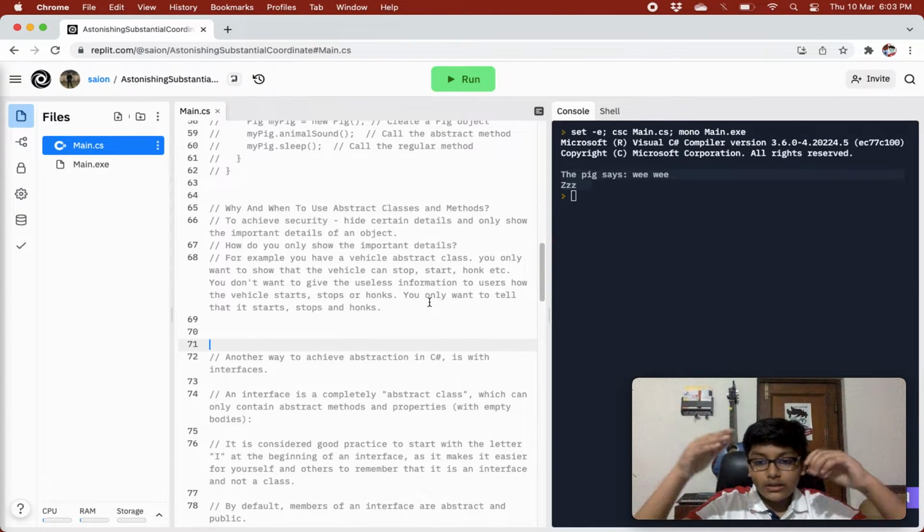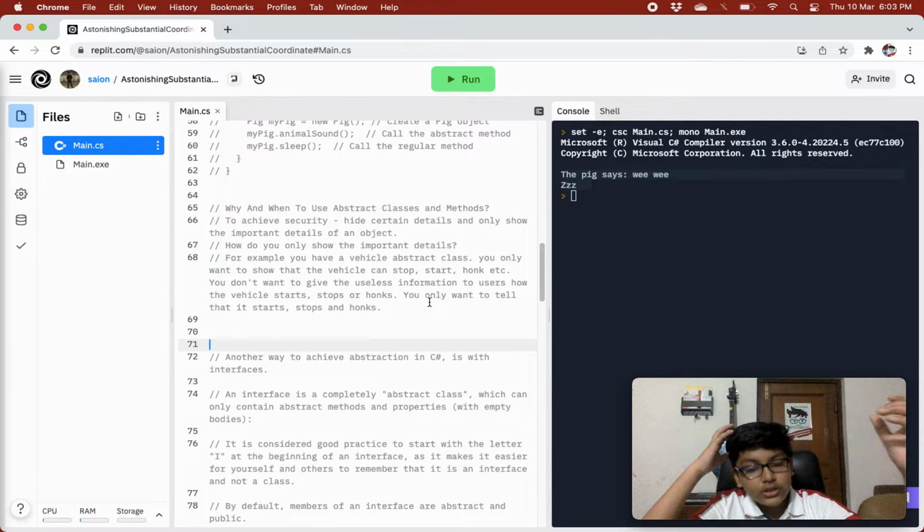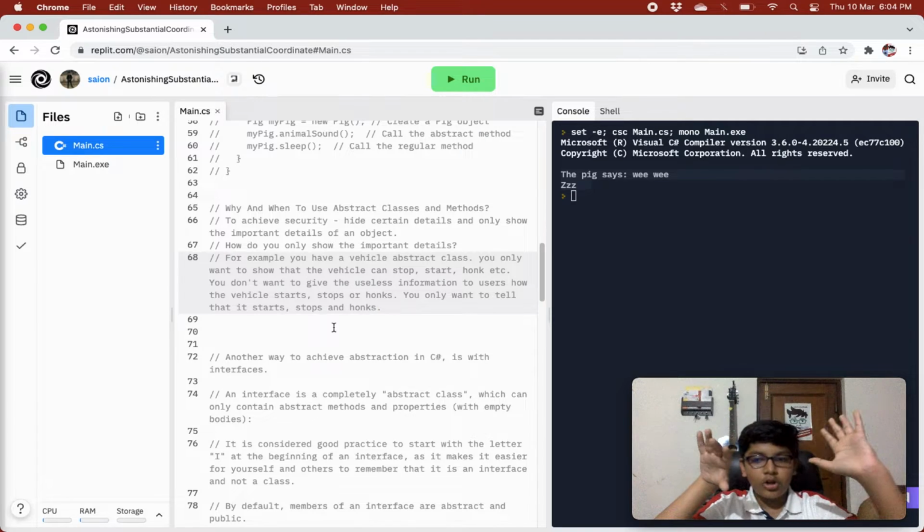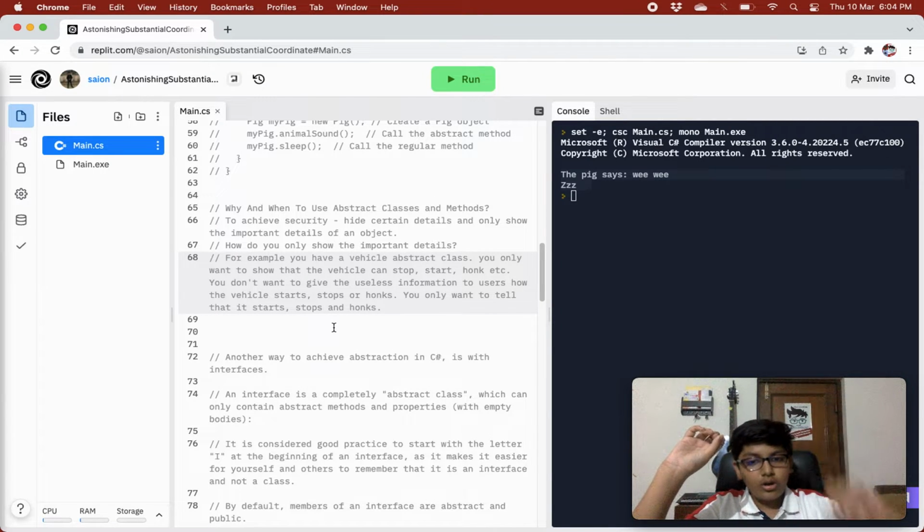Every vehicle has different internals. A bike will start, stop, or honk differently. A car will start, stop, or honk differently. A truck will start, stop, or honk differently. But in the abstract class, we only want to specify that our vehicle can start, stop, and honk. We don't want to tell how, because that's useless for the user.